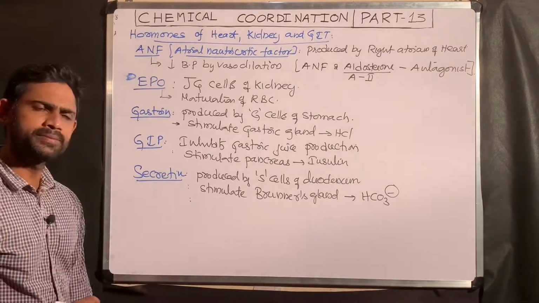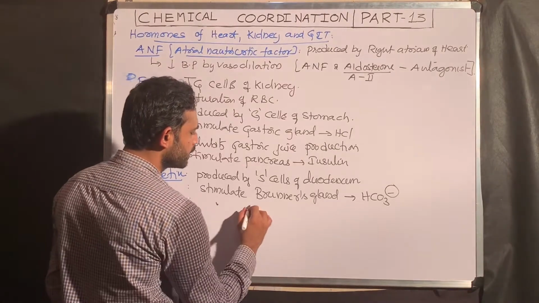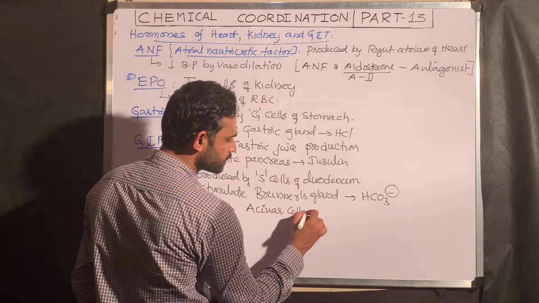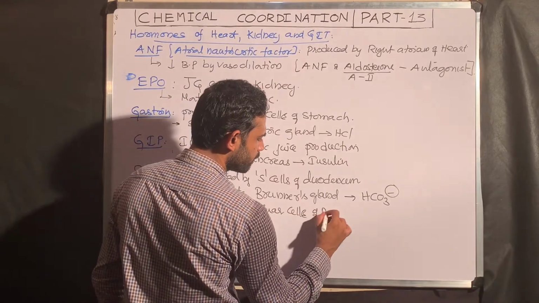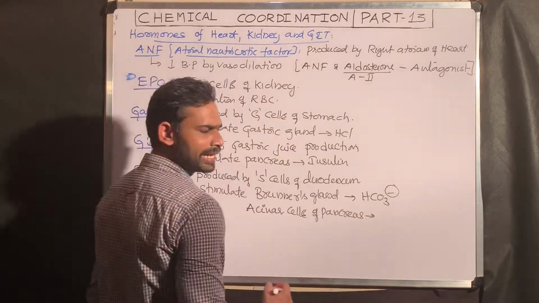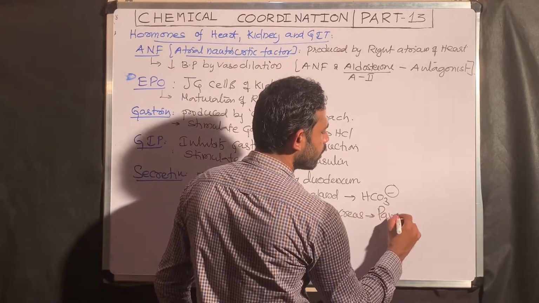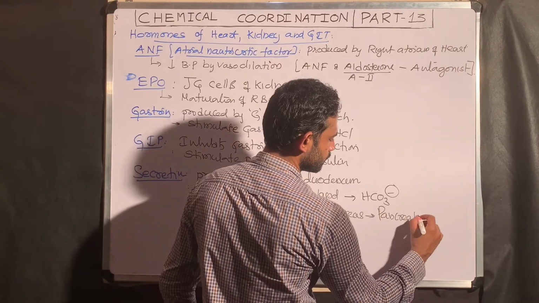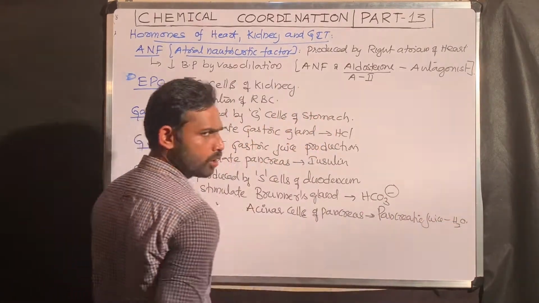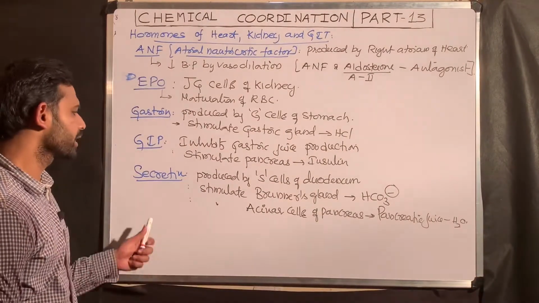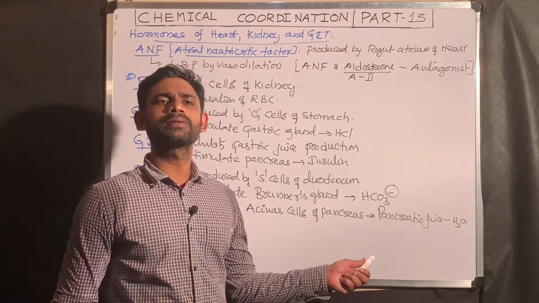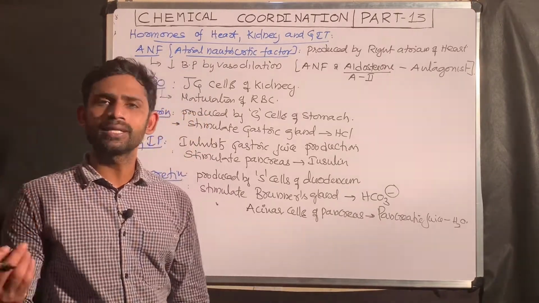At the same time, secretin stimulates acinar cells of the pancreas to secrete pancreatic juice. That pancreatic juice contains water, not enzymes. So secretin stimulates the acinar cells of the pancreas to produce pancreatic juice containing water.